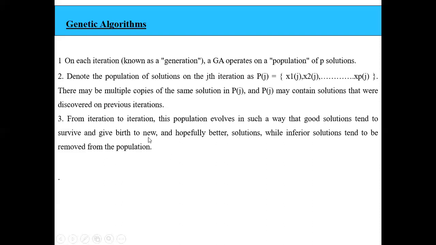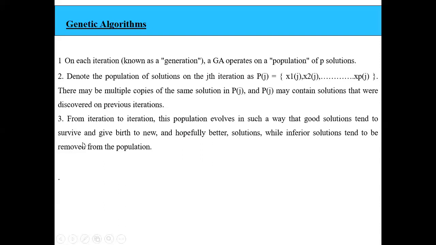What we are doing in a genetic algorithm is very simple. For every iteration we generate a population of solutions, denoted P of j, and since it is a collection of solutions, there might be replication of the solution. From iteration to iteration, we examine the population in such a way that we extract the good solutions.